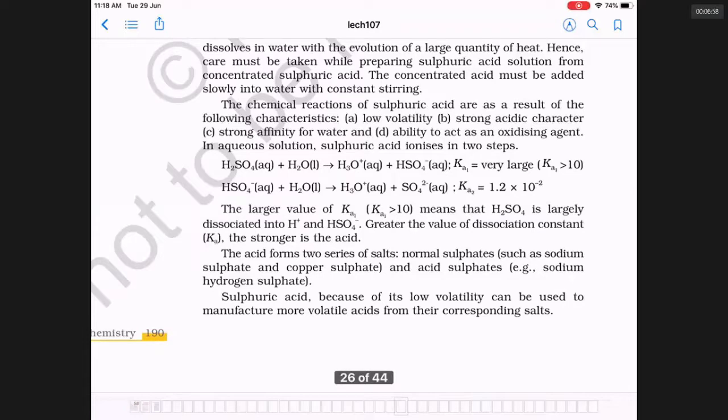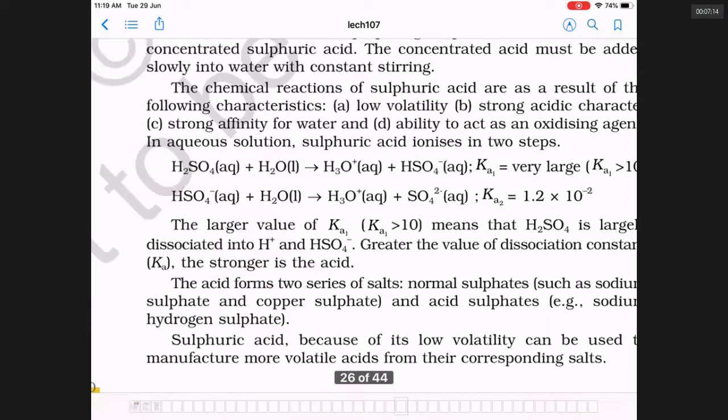It means that sulfuric acid can easily give the first H plus, and it is not much interested to give the second H plus, but it can give both. Therefore, sulfuric acid can give two types of salts. The first type has HSO4 minus ions, like NaHSO4, sodium hydrogen sulfate. Another type of salt is Na2SO4, sodium sulfate.